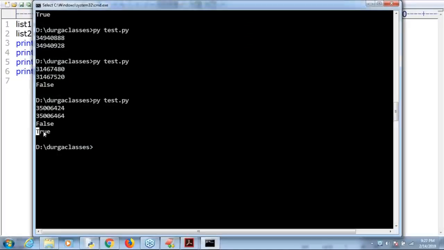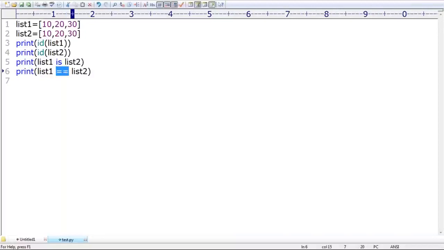Have you observed? True is the answer. This is something like, in Java we have the double equal operator and the equals method. This is the difference, right? The is operator is always meant for address comparison, and the double equal operator is always meant for content comparison, right?